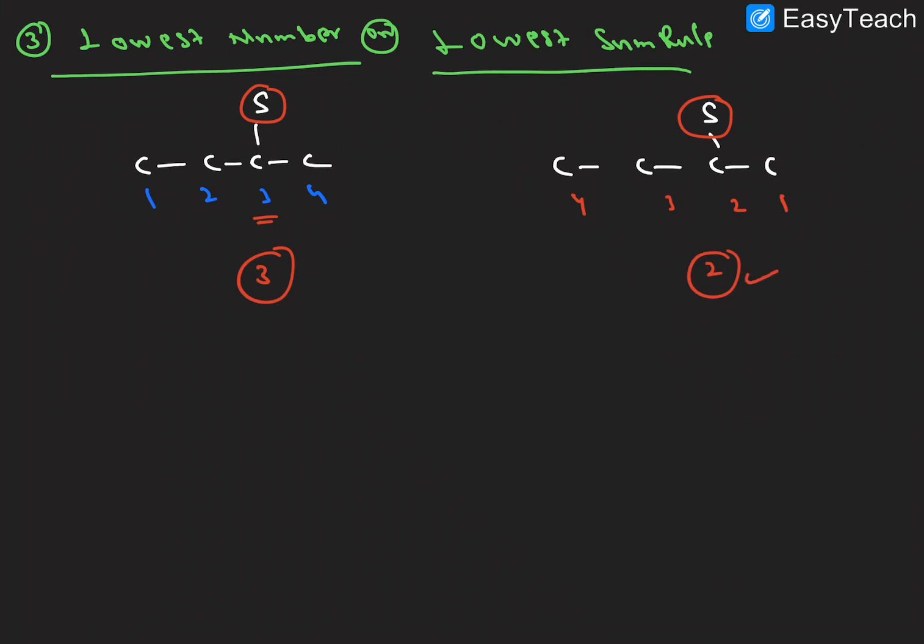So this is correct, this is wrong. This is explained by the least sum rule. In some other cases more substituents are present, we will see that also.